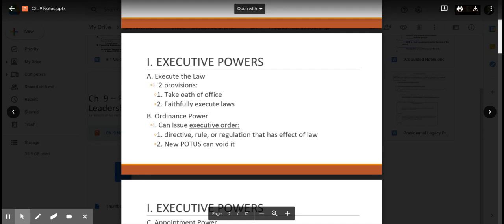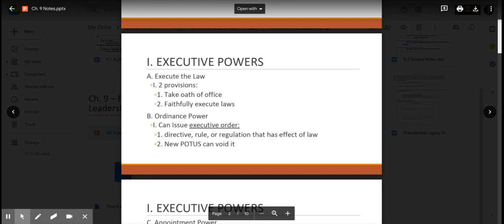And in the Constitution, it gives two provisions. They have to take the oath of office, and in it, they have to say they will faithfully execute the laws, which means if a law is passed, it's their job to make sure it's actually put into play. The second one is the ordinance power. They can issue what's known as an executive order, which basically is some type of rule or regulation or policy that a president makes that has the exact same effect that a law does, but there's no Congress involved.